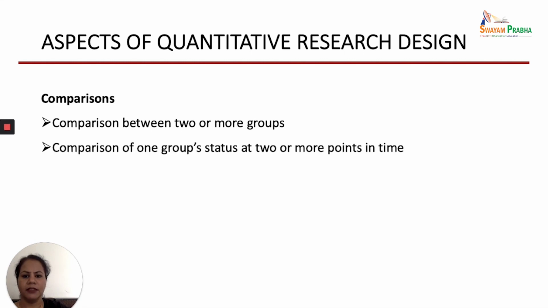Second one is comparison of one group's status at two or more points in time. It means only one group you are studying, but you are studying the group at different points of time. For example, in an experimental study, you can do a baseline assessment, then you provide an intervention, and after the intervention you again assess the patients. That is where you can compare the status of the group at two or more points in time.